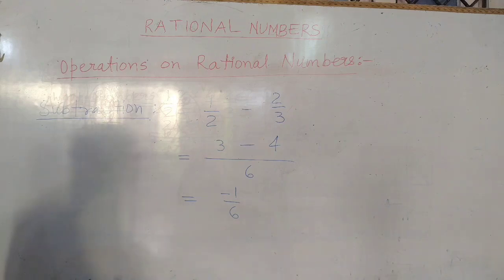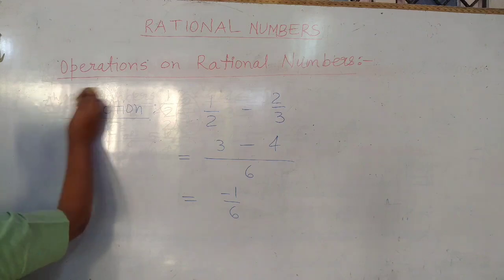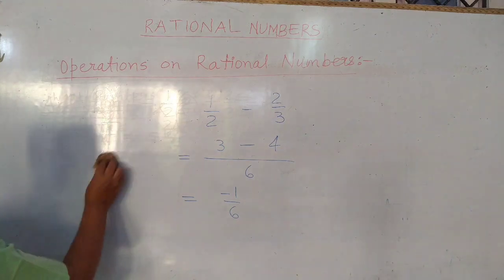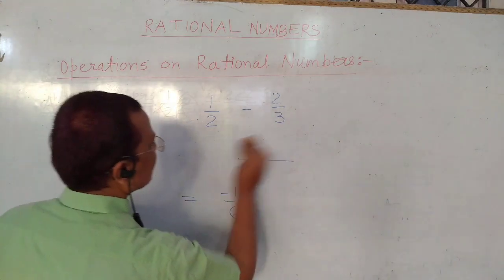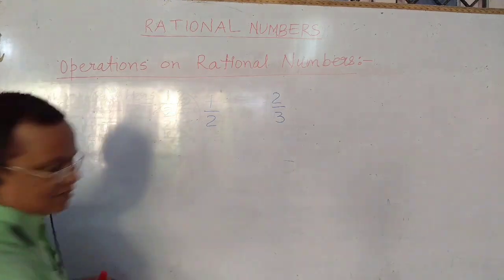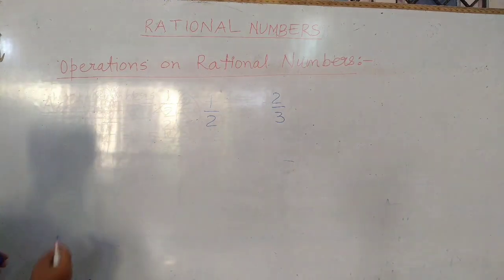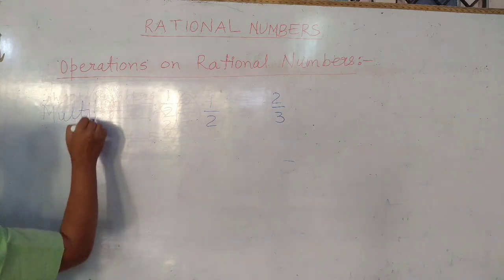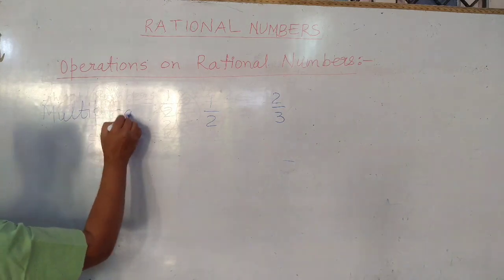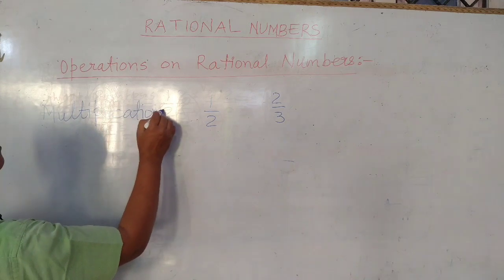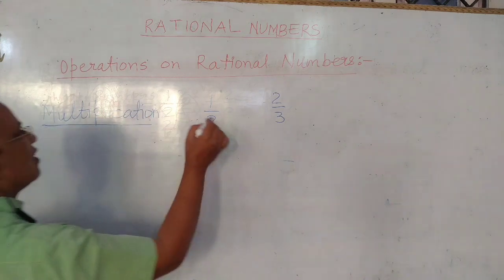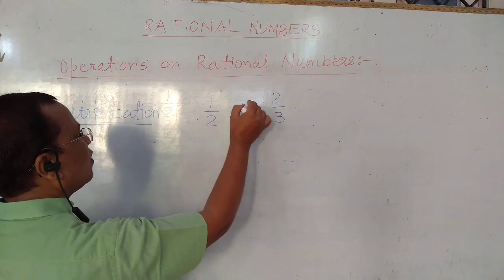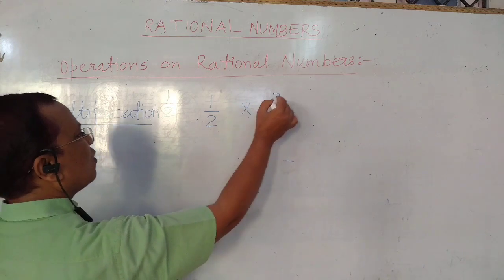Now come to the multiplication of rational numbers. We multiply 1 upon 2 into 2 upon 3.